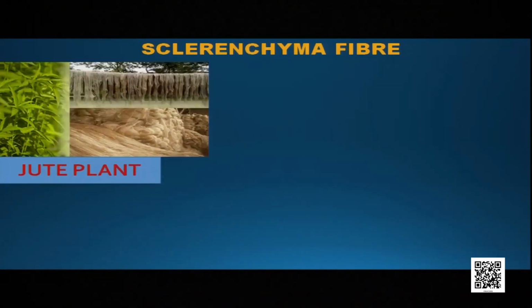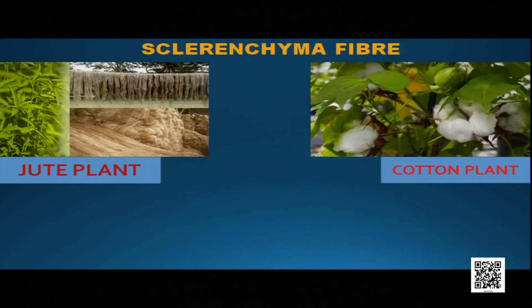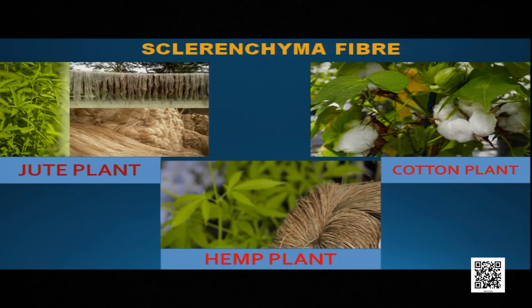But except coconut husk, are there any other parts of the plant where sclerenchyma fiber is found? Let us find out. Yes, it's the jute plant, the cotton plant, and the hemp plant. And commonly we say those are the fiber yielding plants.